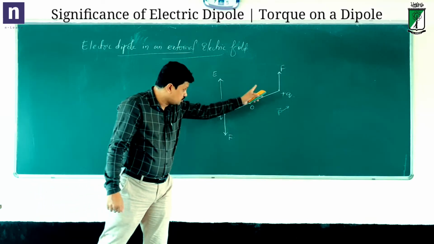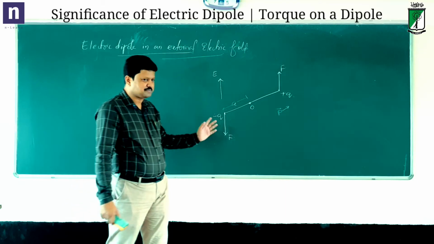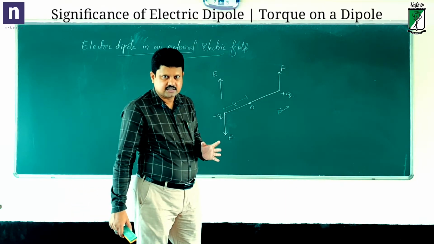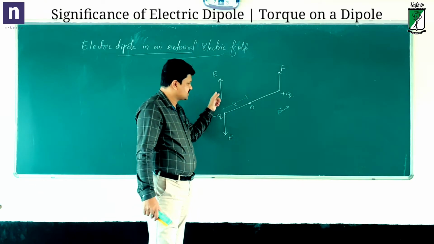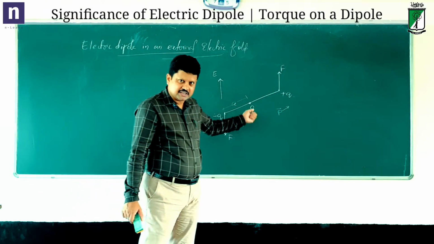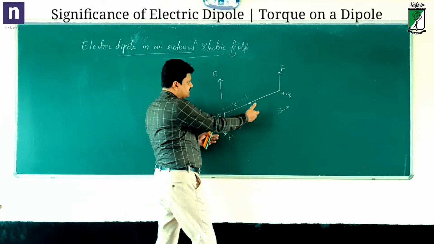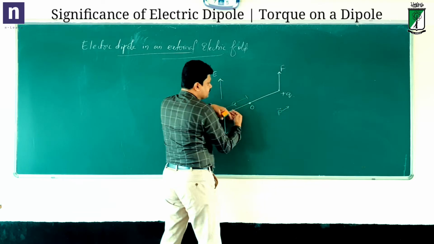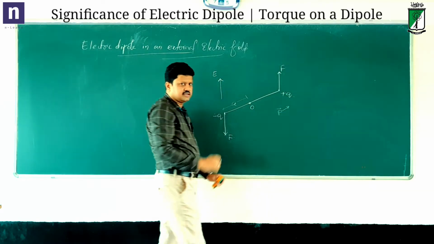Now these two forces constitute a couple. The moment of a couple is called torque. So there is a torque on this dipole due to the external electric field. What does the torque do? An external torque acting on the dipole will tend to rotate the dipole. You can understand here, it's a couple of forces acting in opposite directions, parallel to each other. So they tend to rotate the dipole in this manner.